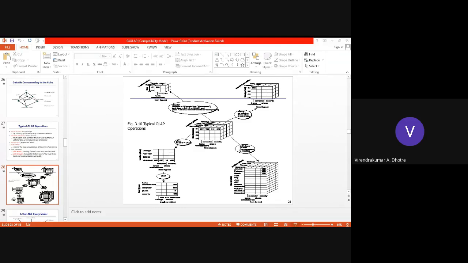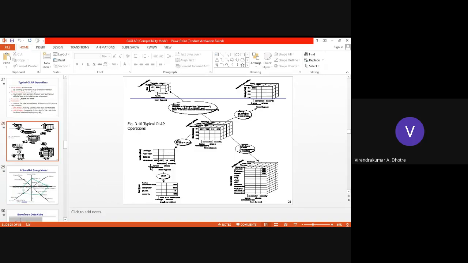Just make it bigger like this. You can take a snapshot of this screen so you can understand.